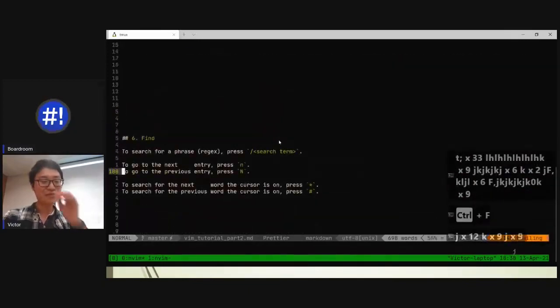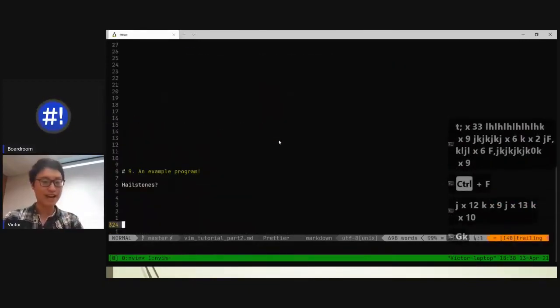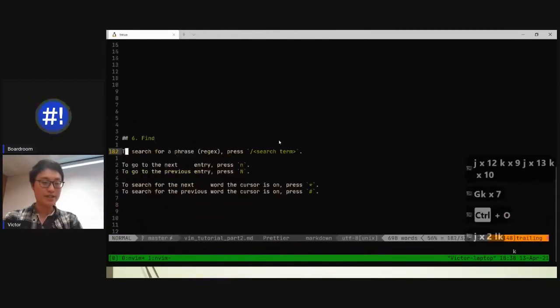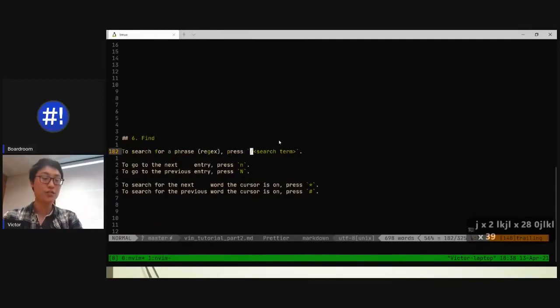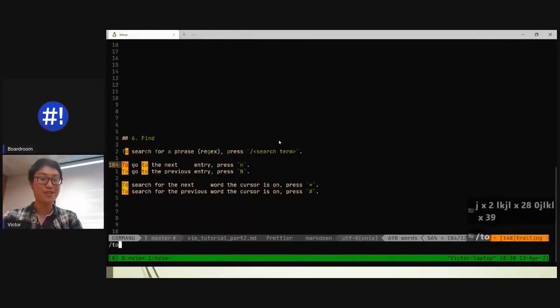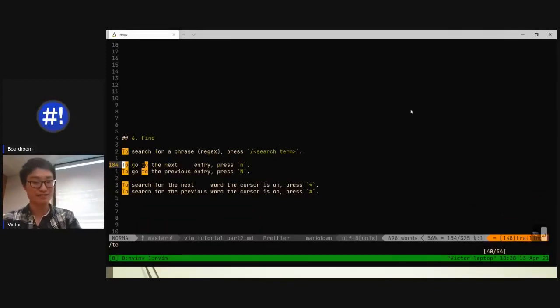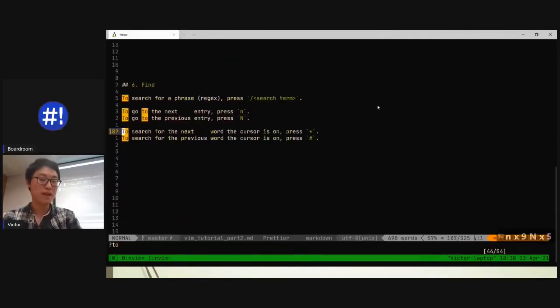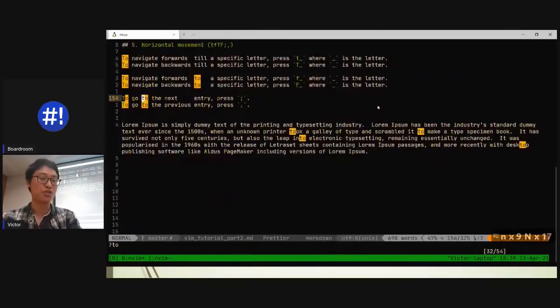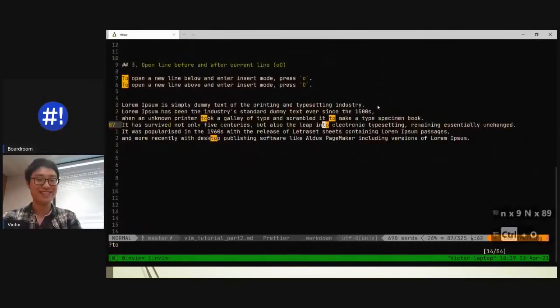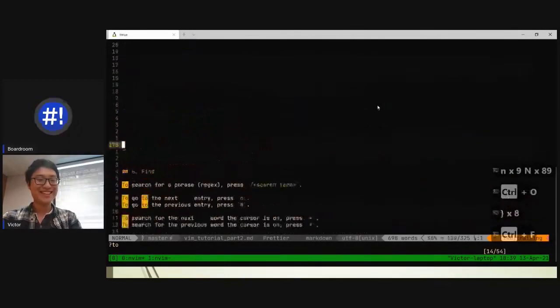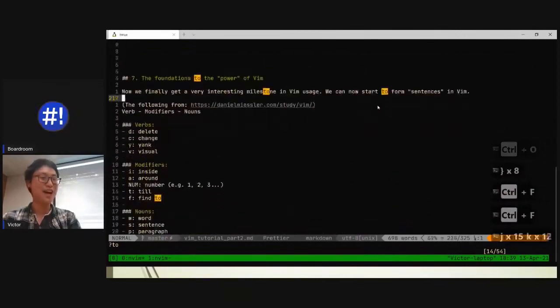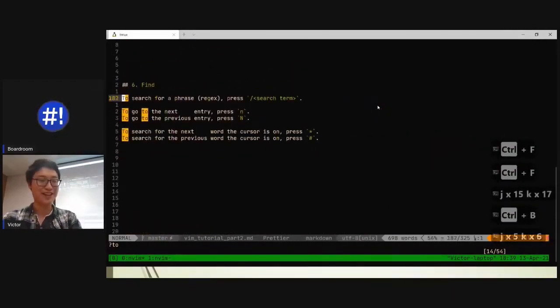Next, find. What if we want to find in the whole file? Let's say I have this thing called hailstones at the bottom here. I'll just search for the word to, T-O. You press slash, not control F, just slash, just type T-O. And you search all of the entries. If I want to go to the next, I don't hit enter in this menu in VS Code. I just press N. If I want to go backwards, capital N. It's so good. Oh my God. Anyways, hopefully you guys get the point. So that is find.